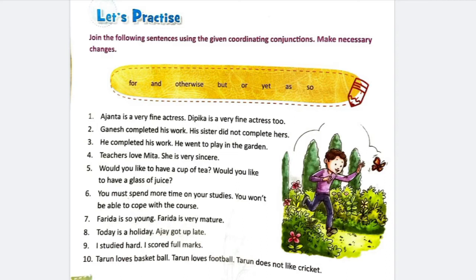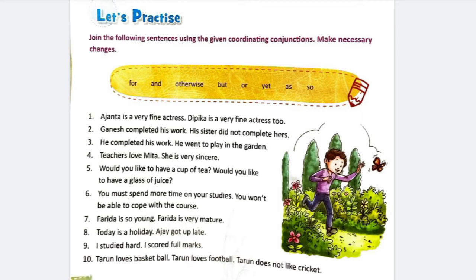He completed his work, he went to play in the garden. So we can join these two sentences with the coordinating conjunction so: He completed his work, so he went to play in the garden. Or we can solve it using as also: As he completed his work, he went to play in the garden. Teachers love Mita, she is very sincere. Teachers love Mita as she is very sincere. Would you like to have a cup of tea? Would you like to have a glass of juice? Would you like to have a cup of tea or a glass of juice?